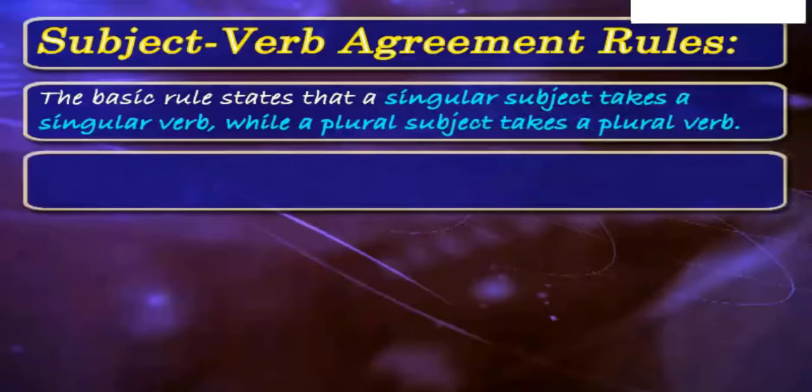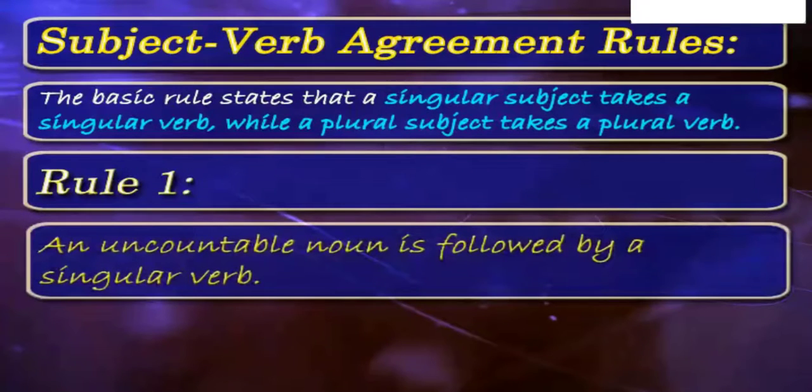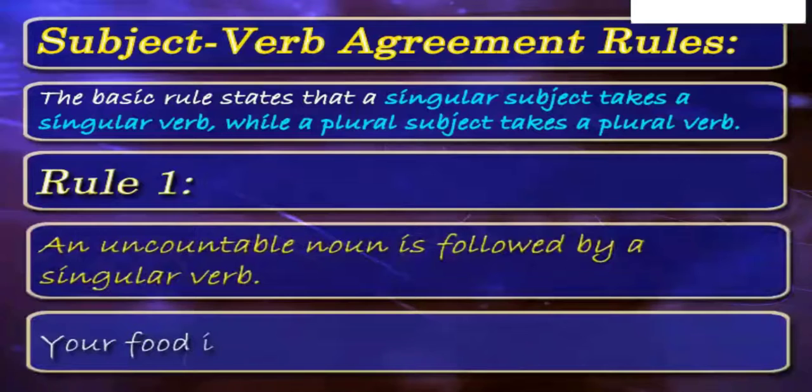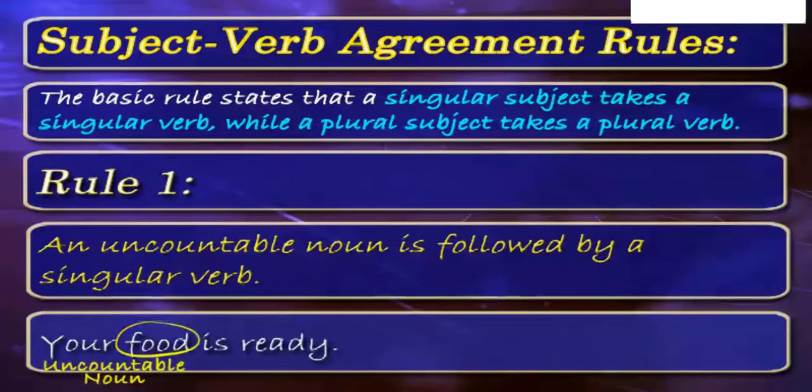According to first rule, uncountable noun or noun that cannot be counted is followed by a singular verb. Your food is ready. Here, uncountable noun food is followed by singular verb is.